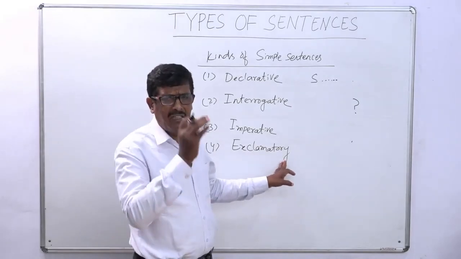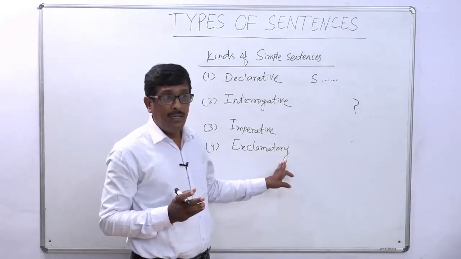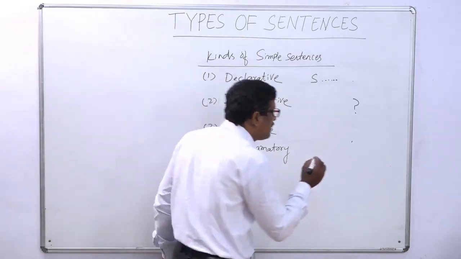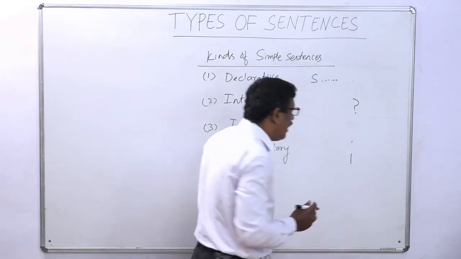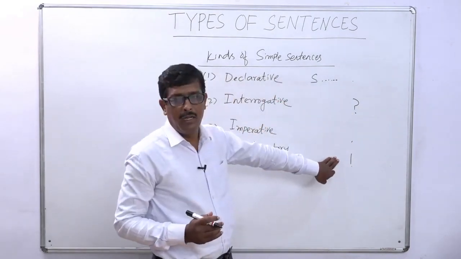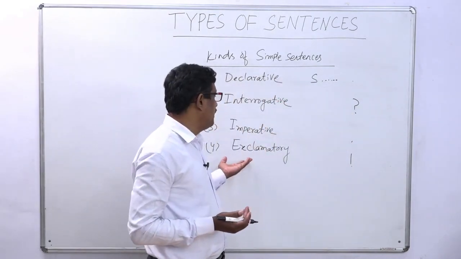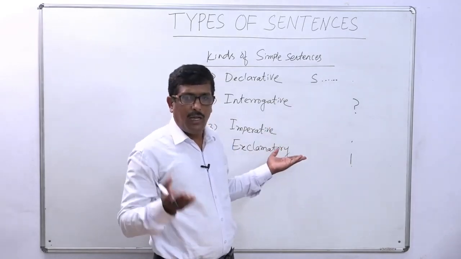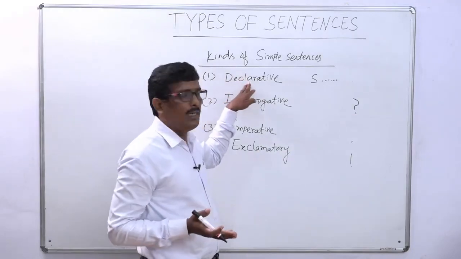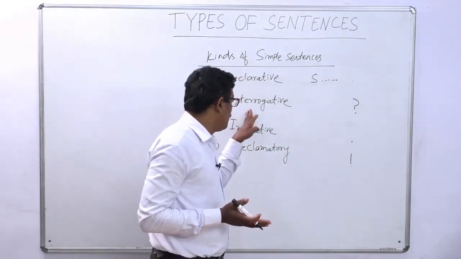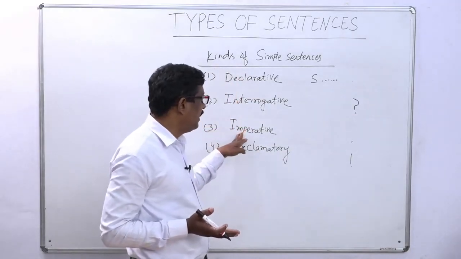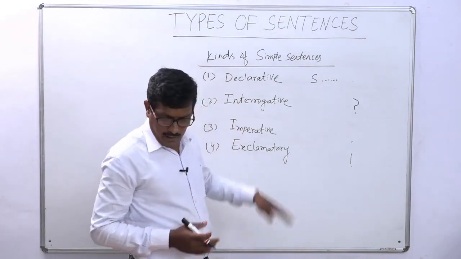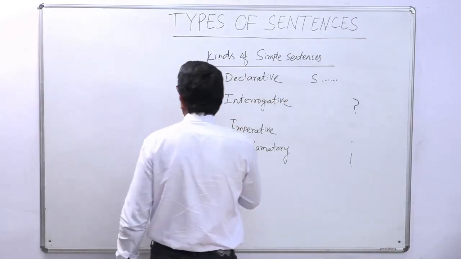It is very easy to find out. Why? Because at the end of an exclamatory sentence, there is an exclamation mark. So having seen an exclamation mark, we can find out that it is an exclamatory sentence. Have you understood what? The declarative sentence, interrogative sentence, imperative sentence, and exclamatory sentence. Okay? Now we will take some examples.